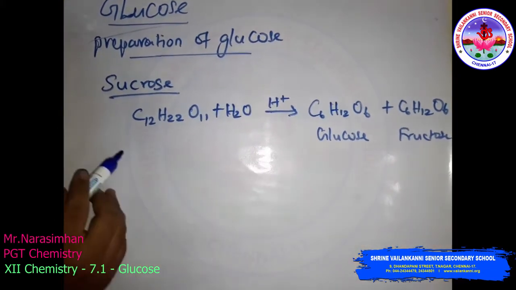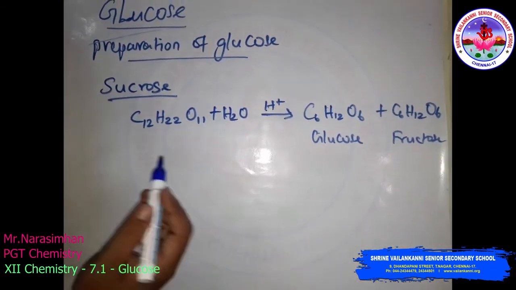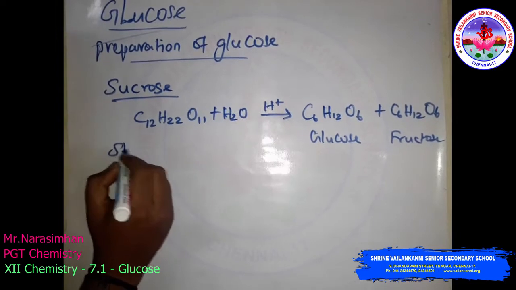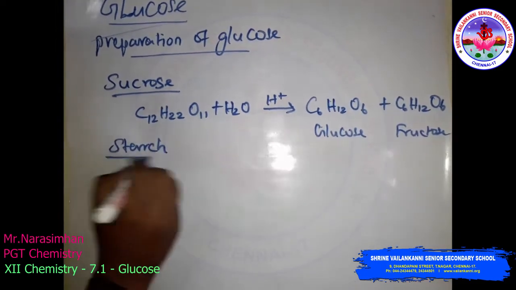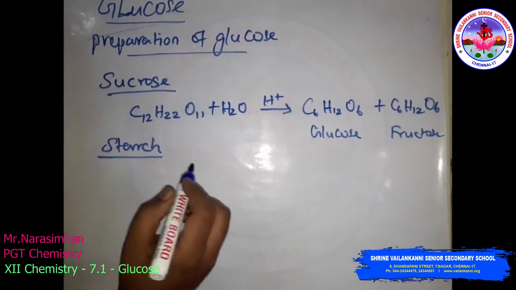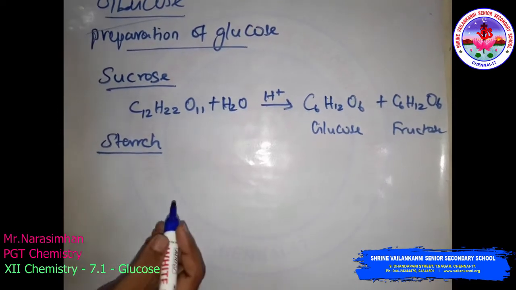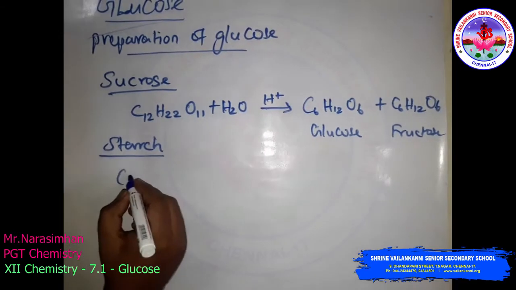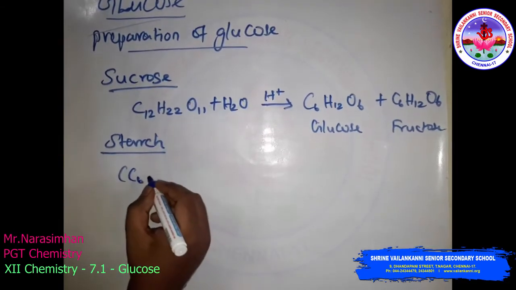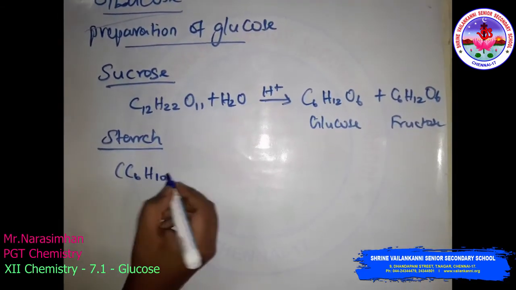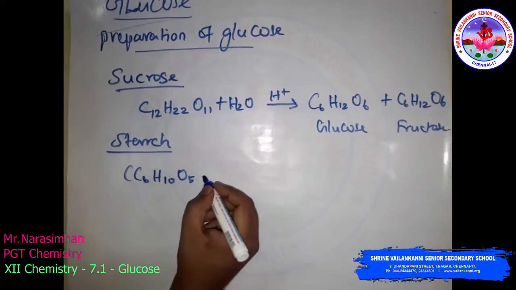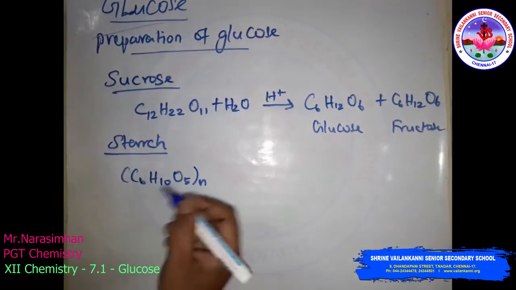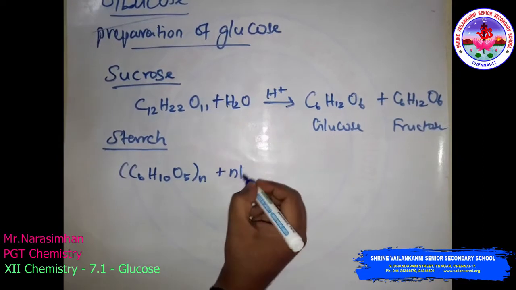Then preparation from starch. You can use starch or cellulose. The molecular formula of starch is (C6H10O5)n, along with n water molecules.